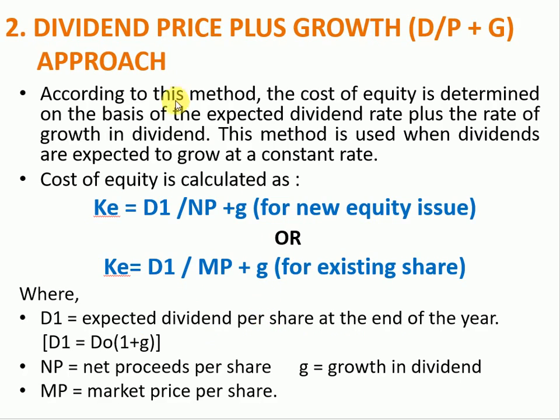The second approach is the dividend price plus growth approach. According to this method, cost of equity is determined on the basis of expected dividend rate plus growth in dividend. It is calculated with the formula D1 upon NP plus G for new equity issue. For existing shares, the formula is D1 upon MP plus G. Here D1 is the expected dividend per share at the end of the year. It is calculated by considering the growth rate in initial dividend.